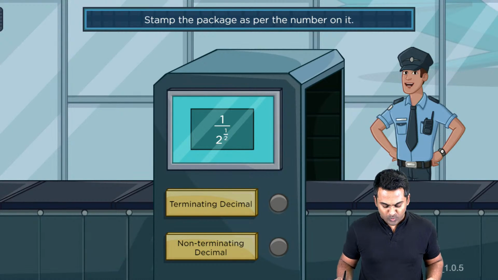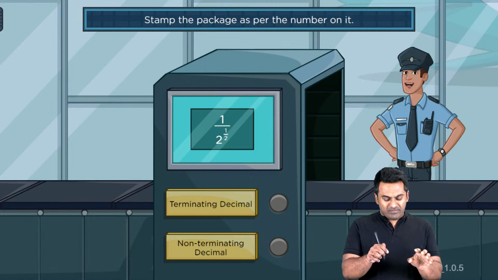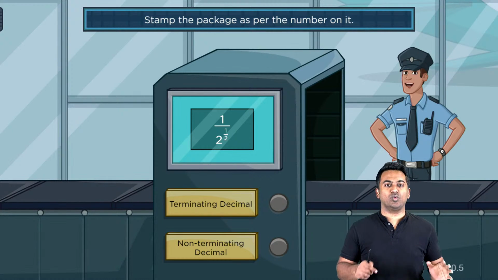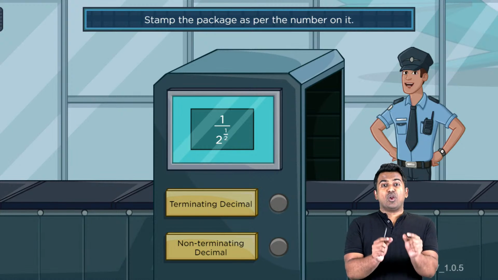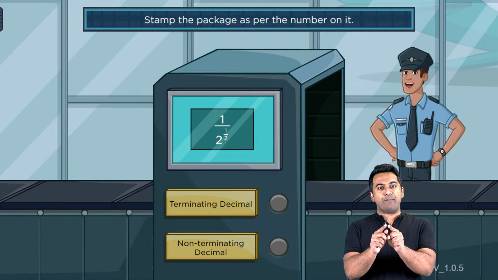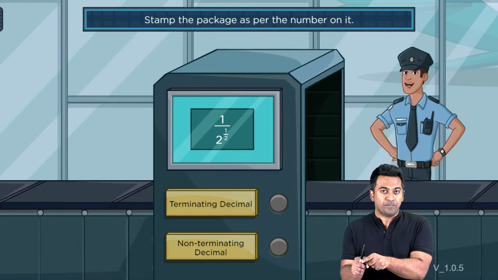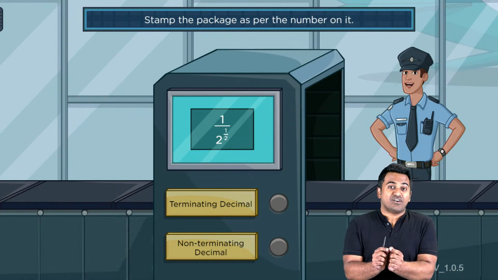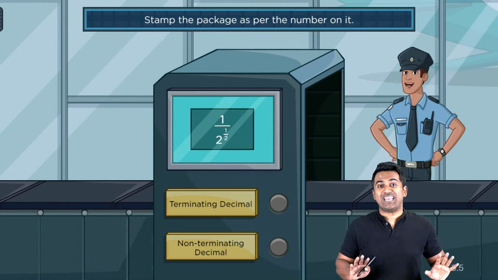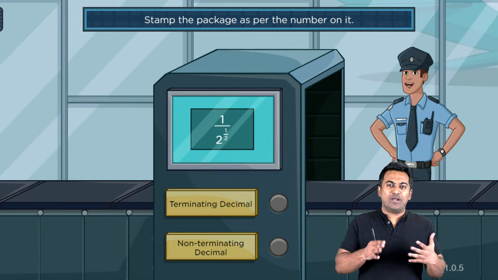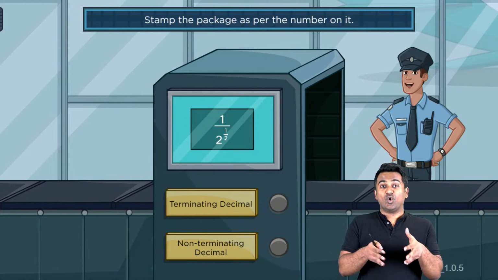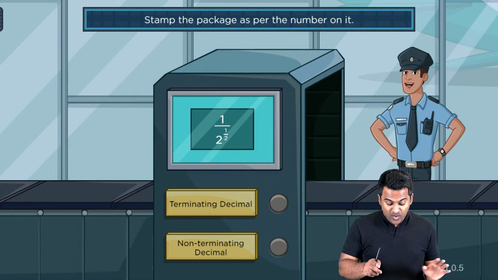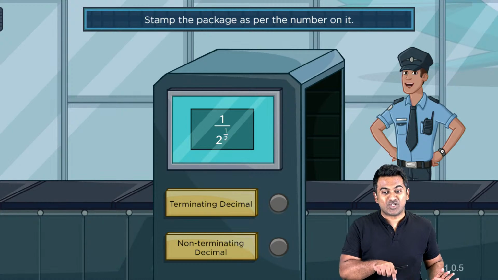So 1 by root 2. What can you say? If I write root 2, you know how to write root 2, right? Root 2 means 2 to the power 1 by 2. And what did I tell you? If the denominator is in the form of 2 to the power m multiplied with 5 to the power n, but m and n have to be integer values. 1 by 2 is not an integer, right? What are integers? 1, 2, 3, 4, 5, 6 all the way, 0, and then minus 1, minus 2, minus 3. These are, of course, going to be your negative integers. 1 by 2 is not an integer. So what is this going to be?